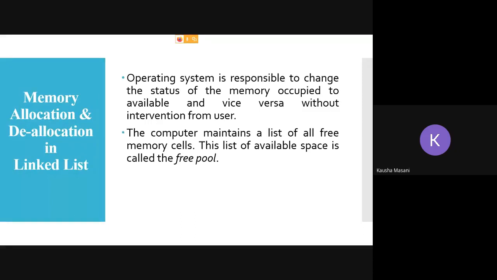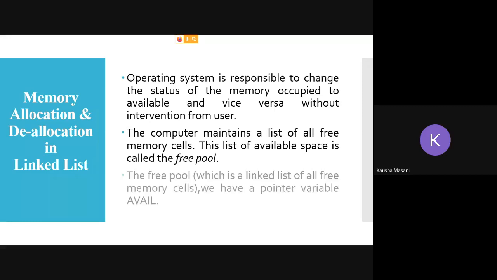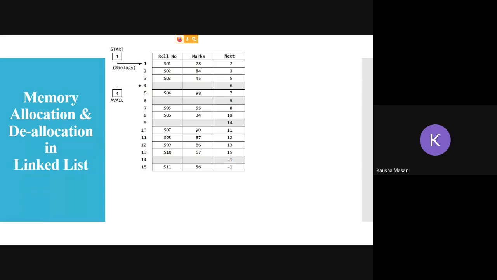This free pool has one pointer called avail, also called available. Wherever this pointer is pointing in the list of free memory chunks, that memory is going to be assigned by malloc. Logically, in the diagram, this is your whole memory space.